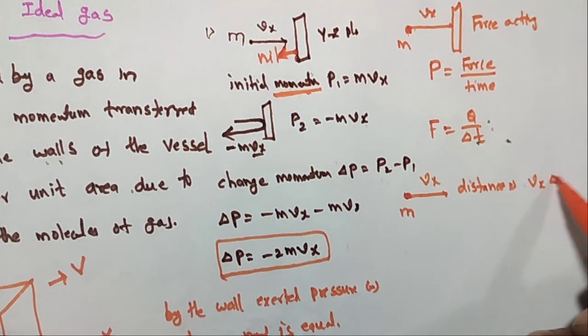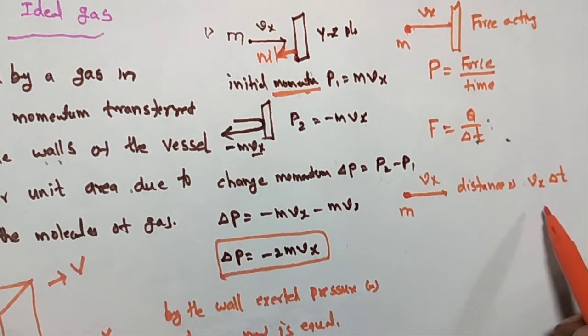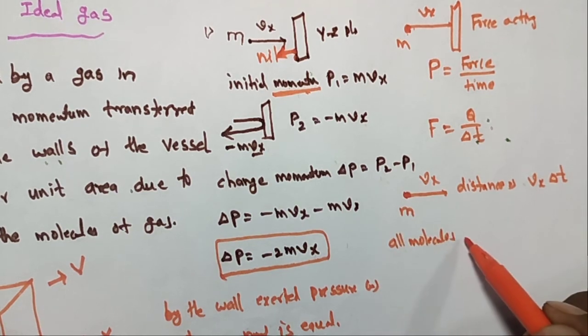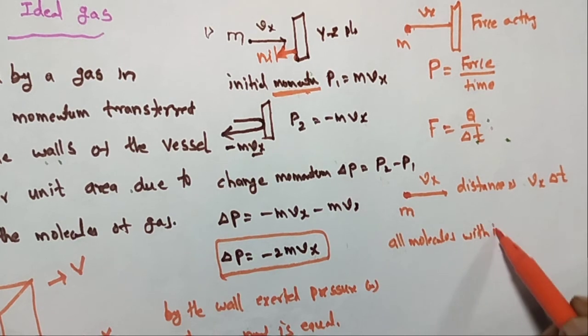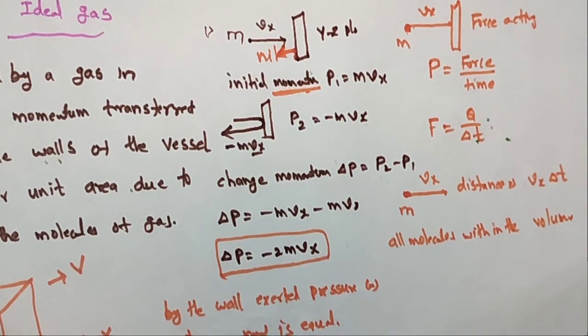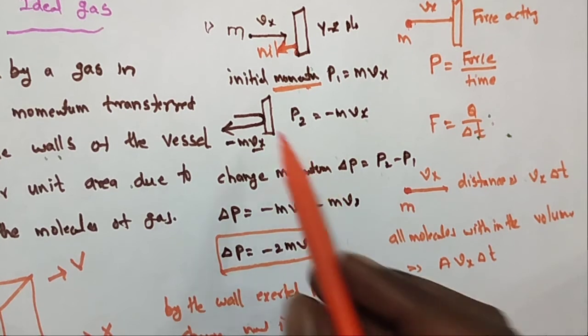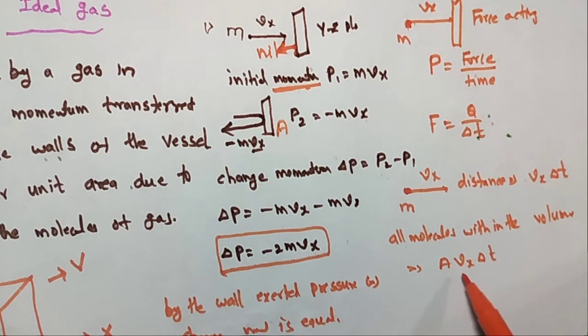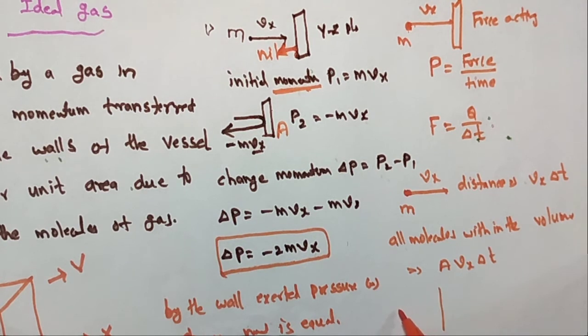That is Vx into delta T. All molecules within the volume A into Vx delta T will hit the wall, because the area of the wall is A. So within this volume, how many molecules are moving? Suppose there are n molecules.